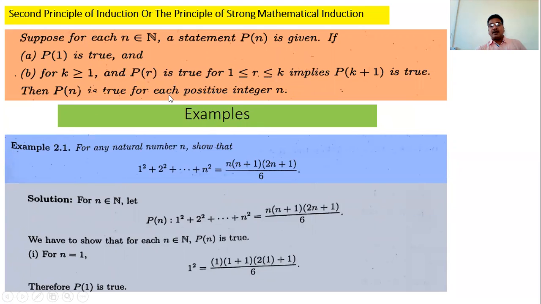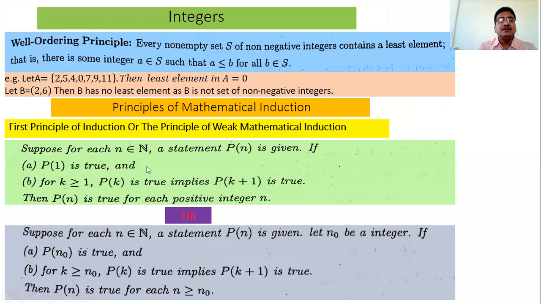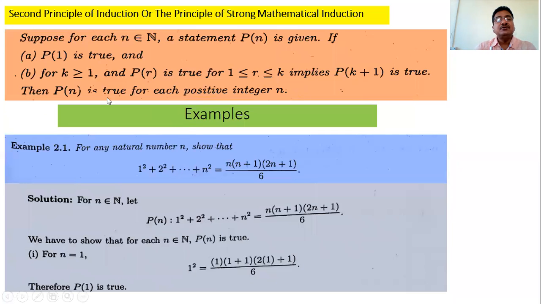Here, what is the change in the second principle? In the first principle, we assume Pk is true, just for that k. But here, we assume P1 is true, P2 is true, P3 is true, P4 is true, P5 is true, up to Pk is true. All are true. And then show Pk plus 1 is true. That is, Pr is true for all r running from 1 to k.